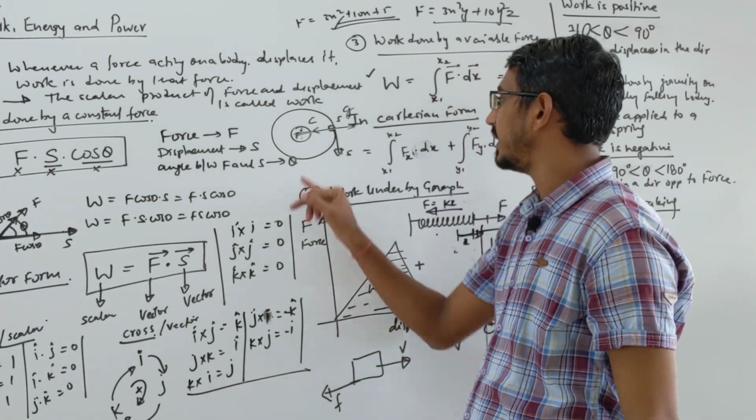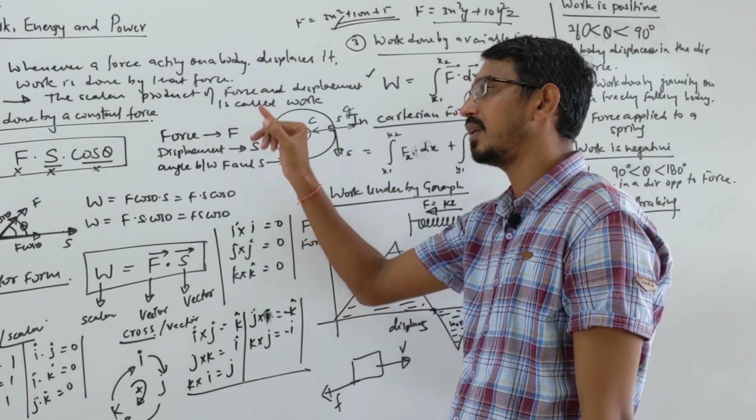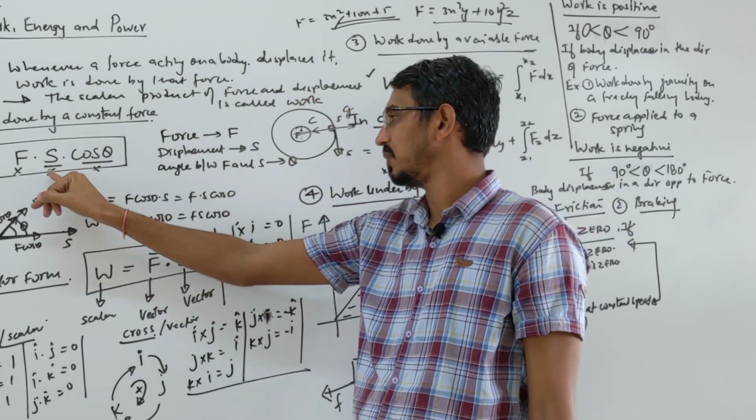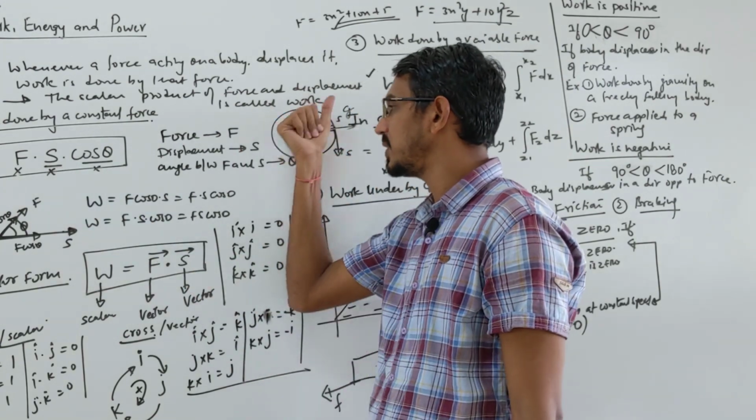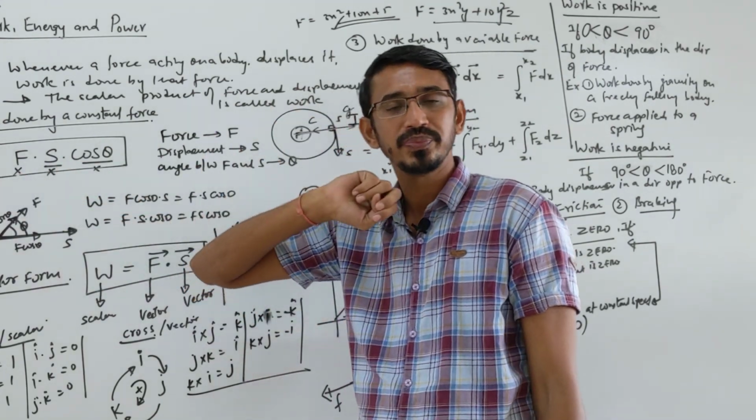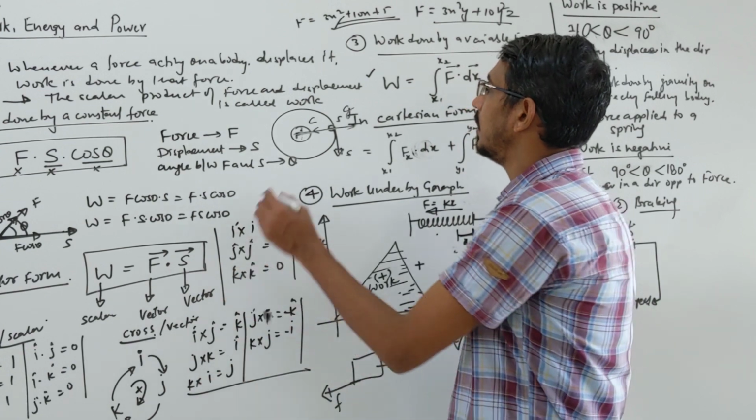Also you can say that because it moves a complete circle, the net displacement is also zero. So work done by the net displacement is also what? Zero. Sorry, net displacement is zero here. So work done also becomes zero. You can say it in terms of force also.